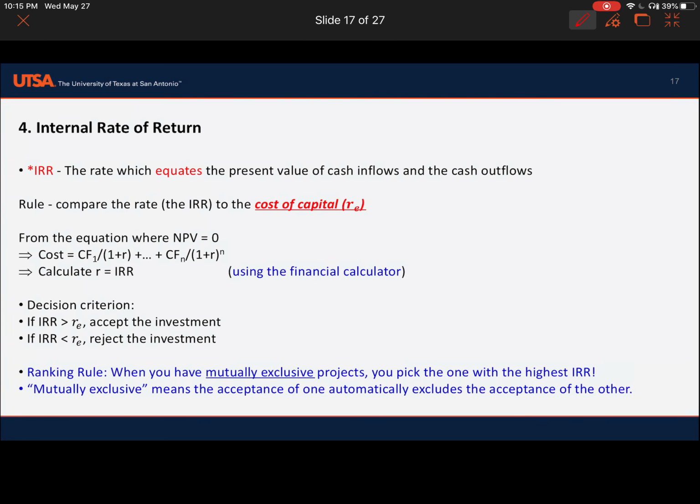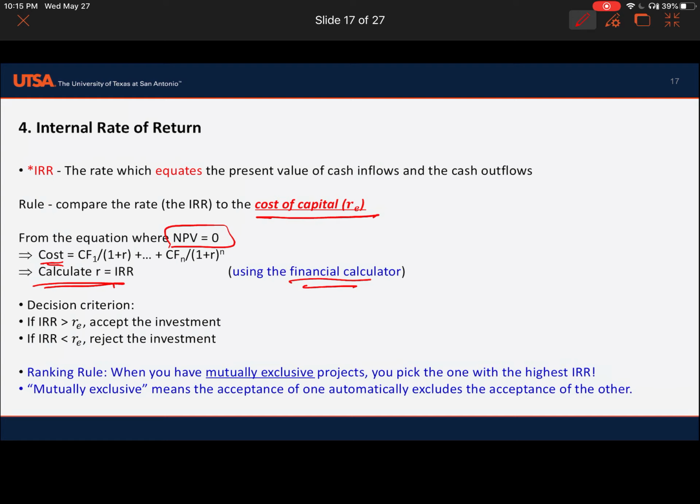Okay, what is IRR? The rate which equates the present value of cash inflows and the cash outflows. Compare the rate to the cost of capital. So from the equation where NPV is 0, the cost should be equal to the discounted cash flows, and we calculate IRR. Again, we will use the financial calculator. You can find the IRR button in your financial calculator.